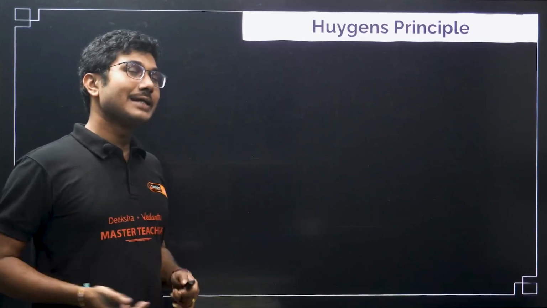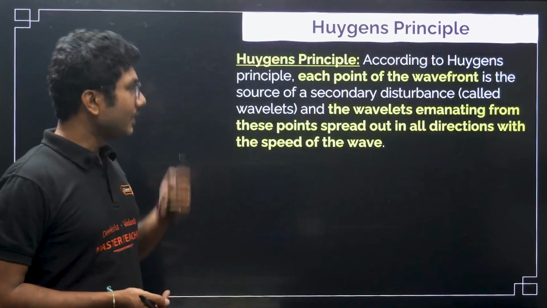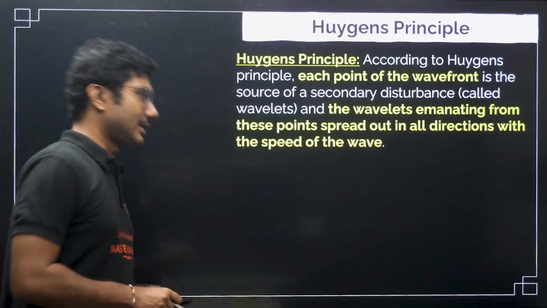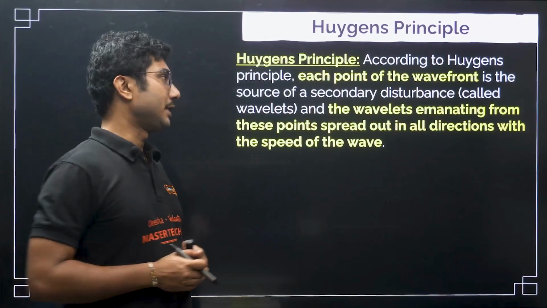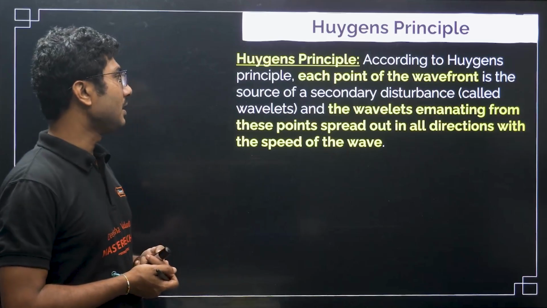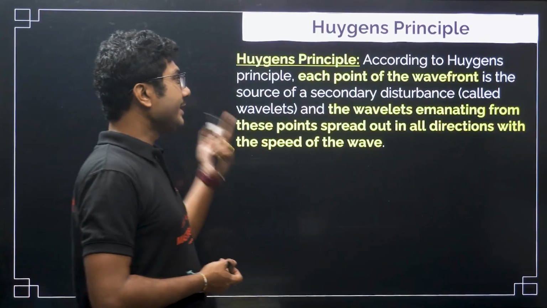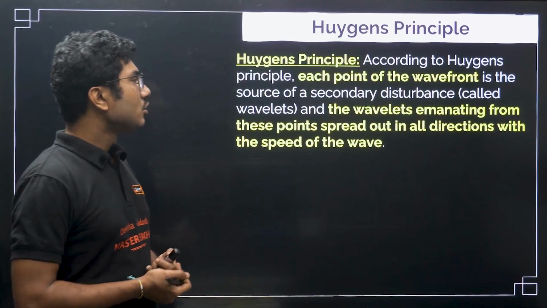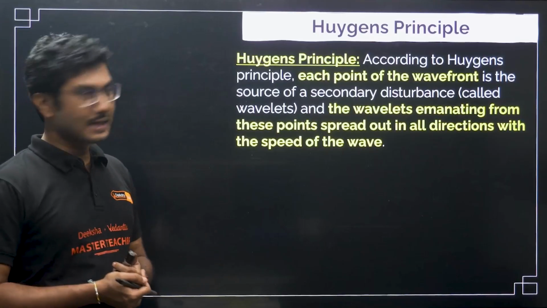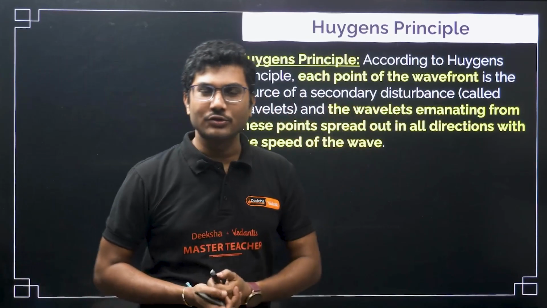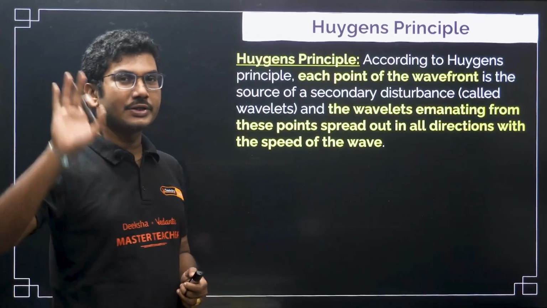Okay. So, Huygens' idea was that light travels like a wave. Let us look into the Huygens principle. It is slightly complicated for you, but if you understand the physics, it will not be very complicated. According to Huygens' principle, each point of the wave front, and wave front we have already learned, is the source of a secondary disturbance called wavelets. Secondary disturbance means secondary source. You can assume they are like secondary sources. I will explain what the secondary disturbance or secondary source means.